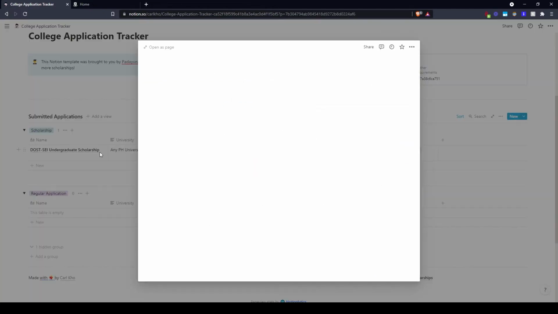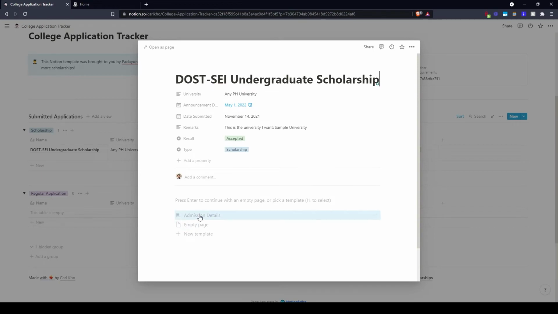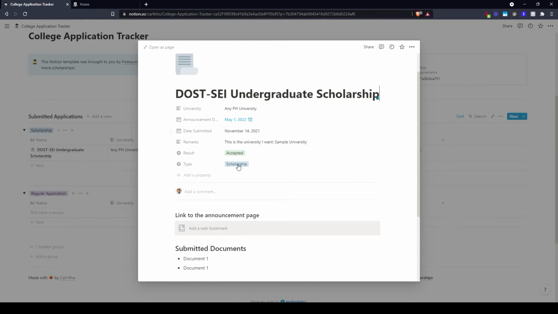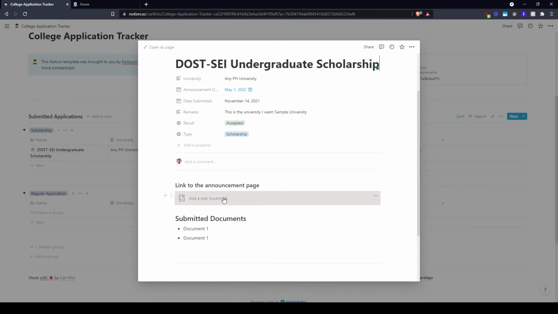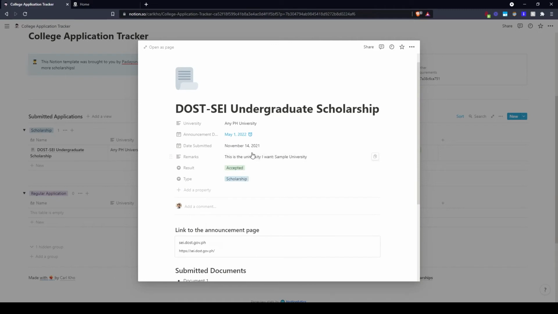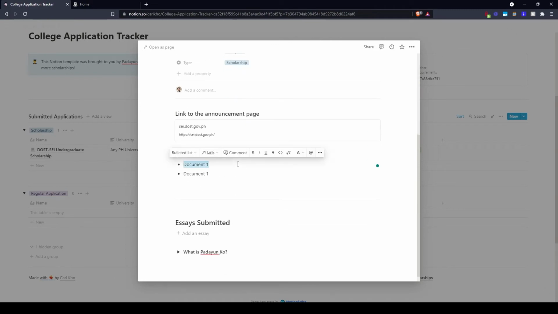Now, if you come here, you can actually click this template here and also track and organize and identify your submitted documents, a link to the announcement page, and your submitted essays. Now, let's say this is the link. I should be reminded by May 2022, and let's say I submitted the following.